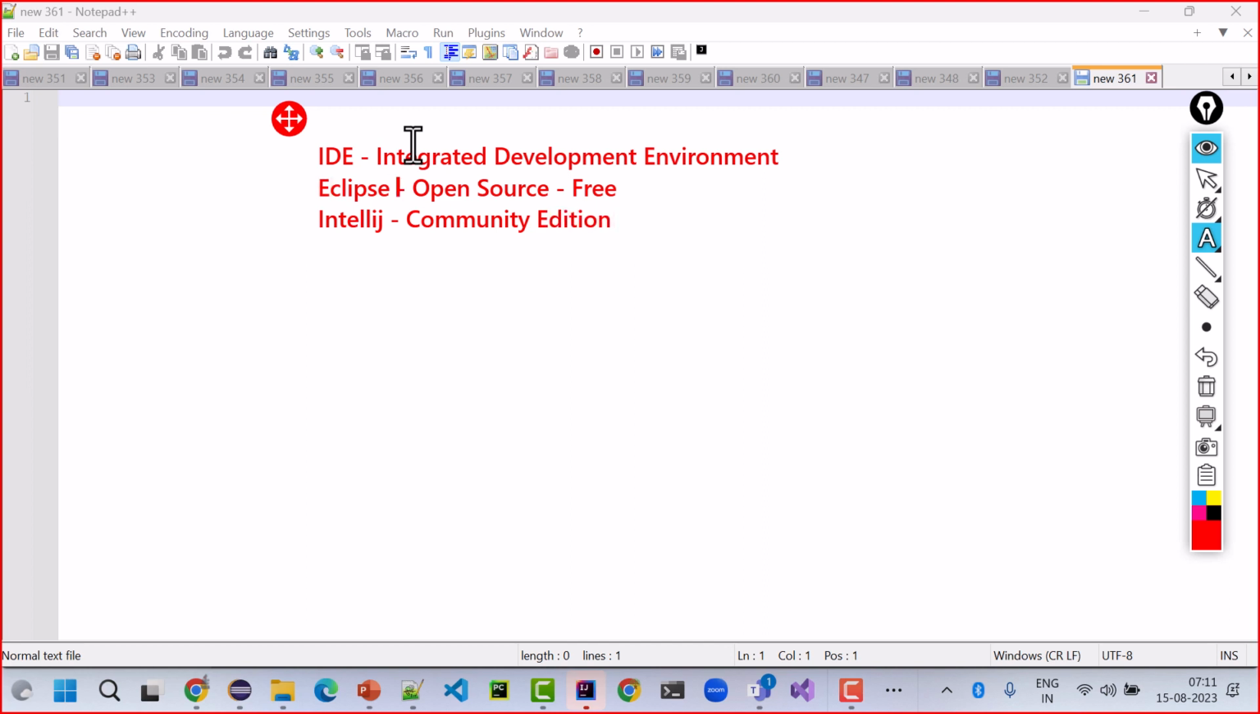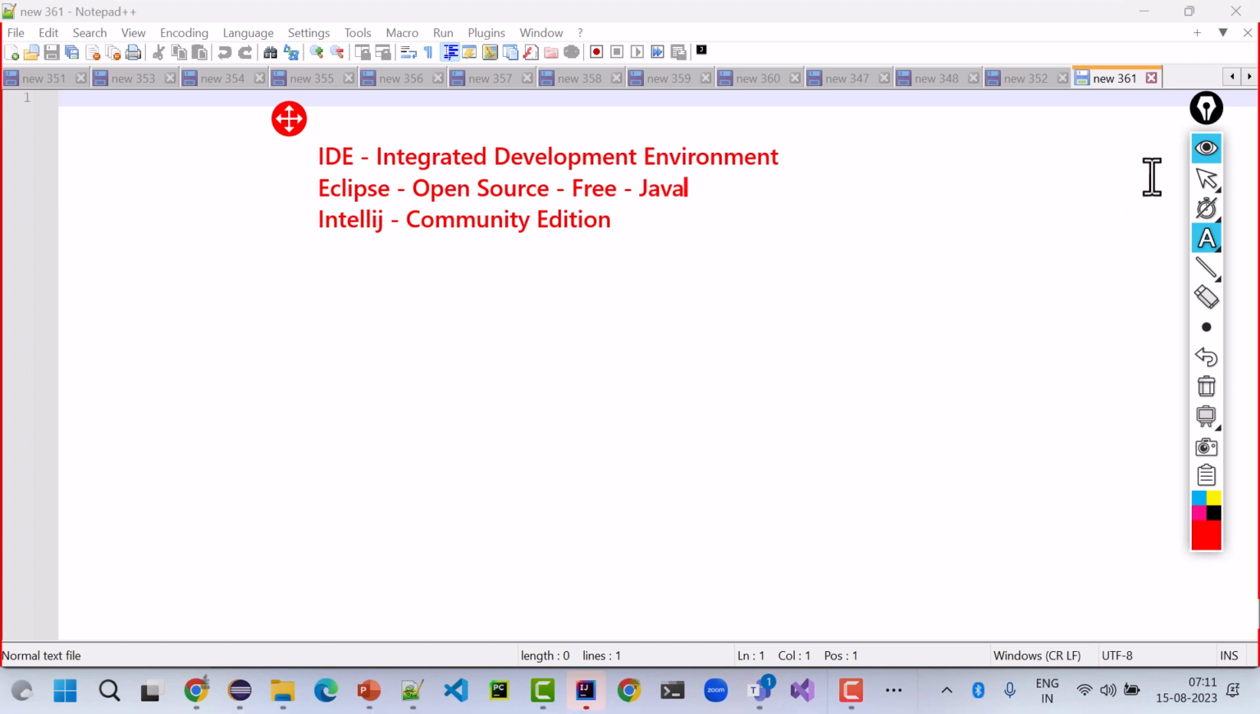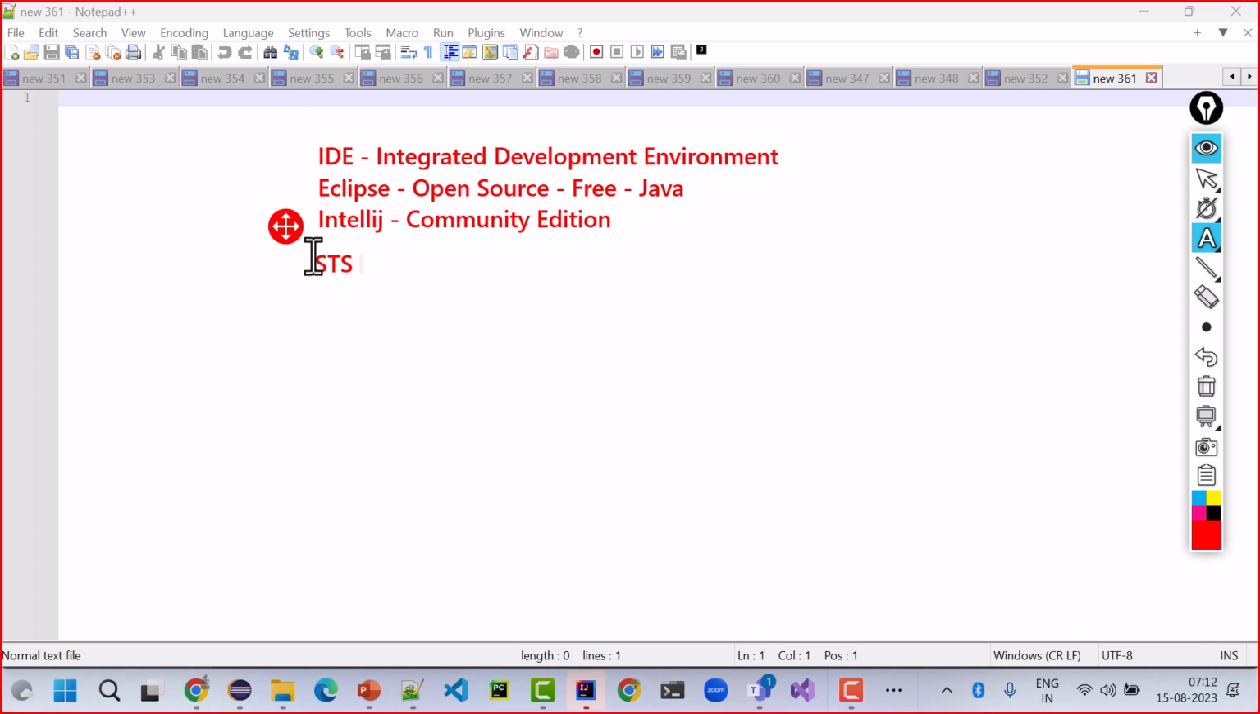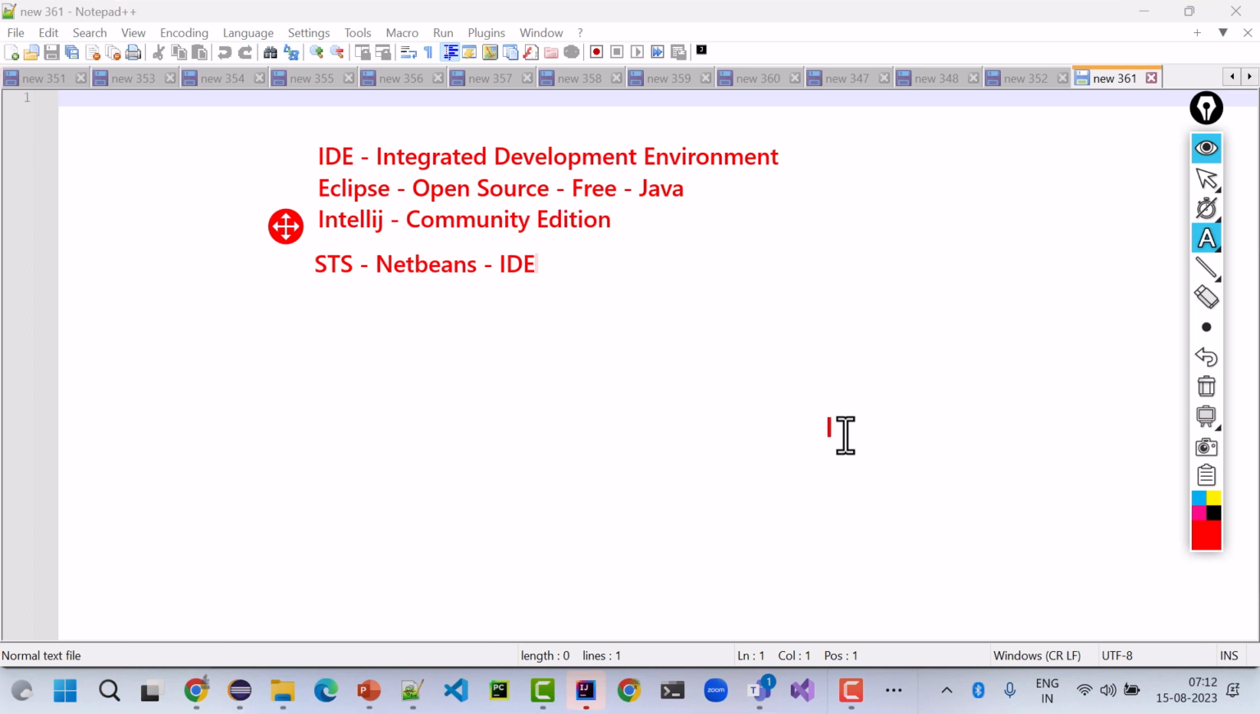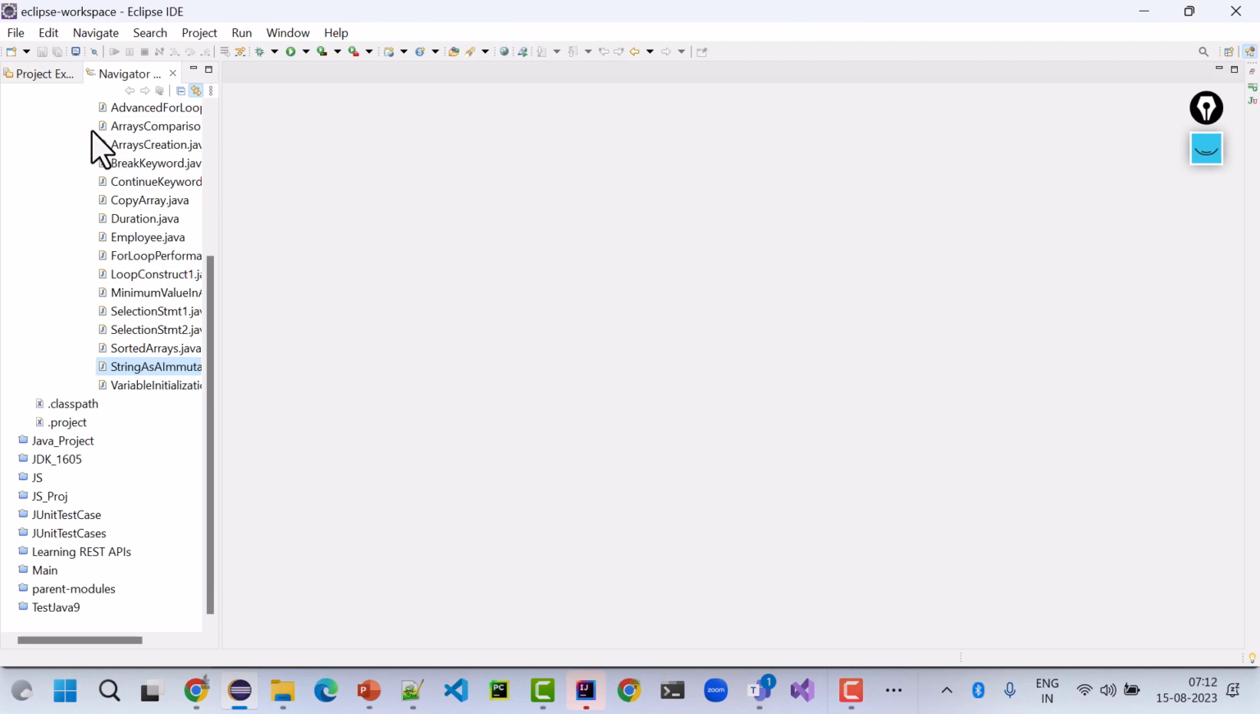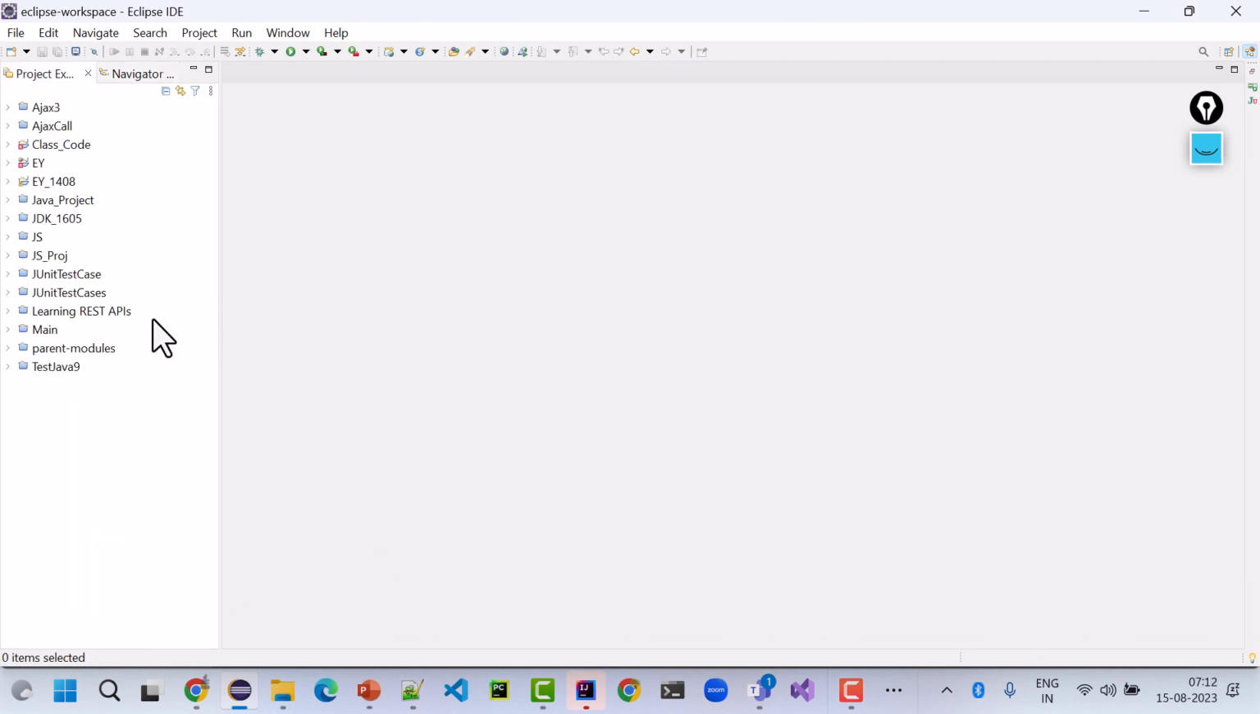The best part about Eclipse is that it is also created in Java, right? If your organization is using STS or NetBeans or any third party IDE, we can use that, right? If you need any help with the IDE, I will provide that. But this is how the IDE looks like. This is Eclipse, and this is IntelliJ.